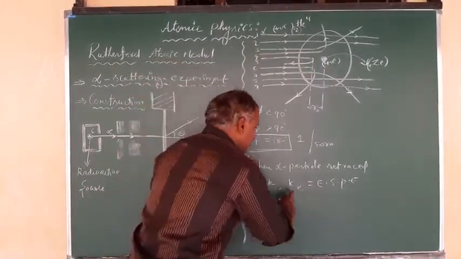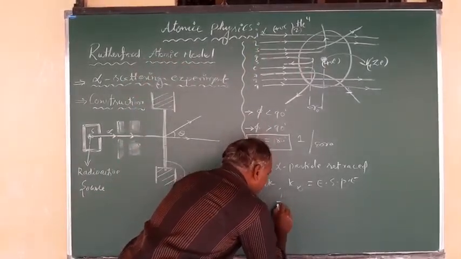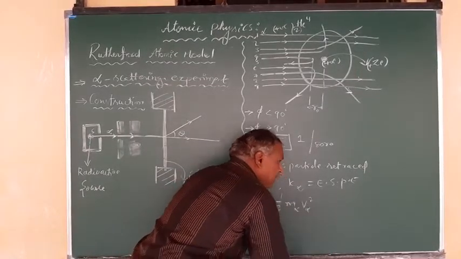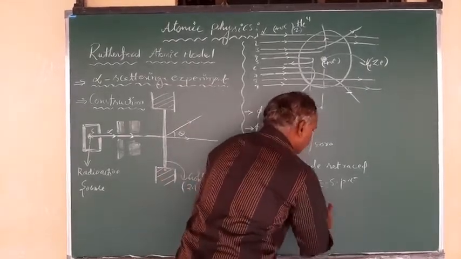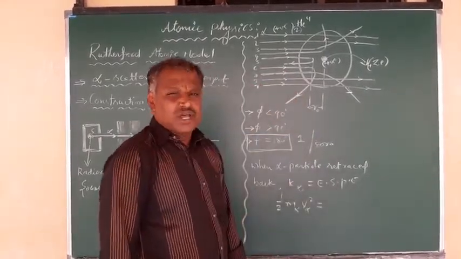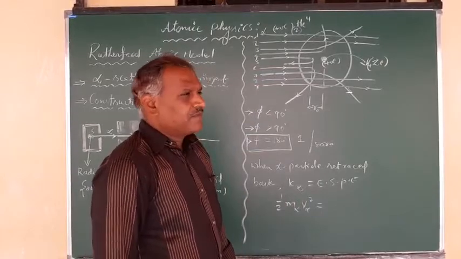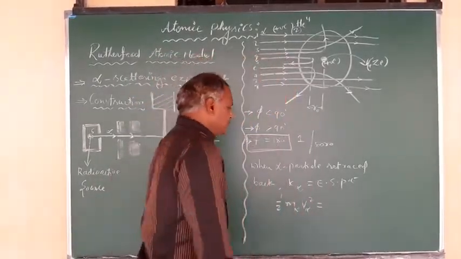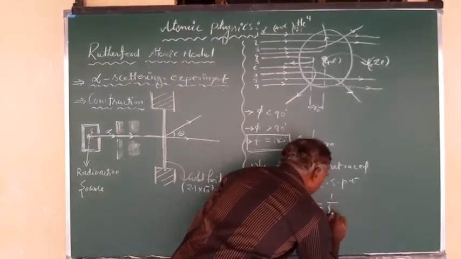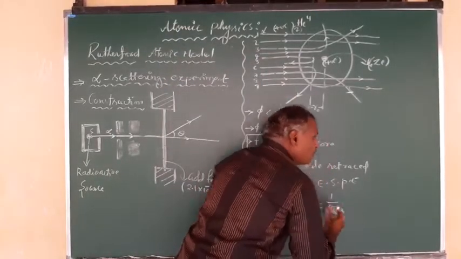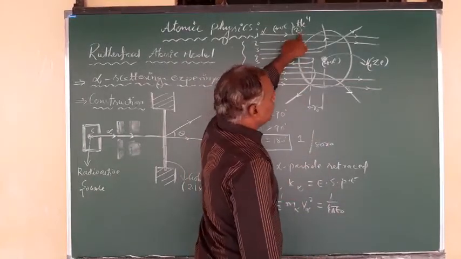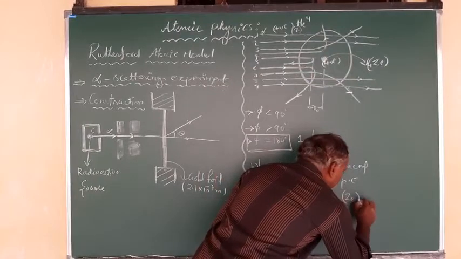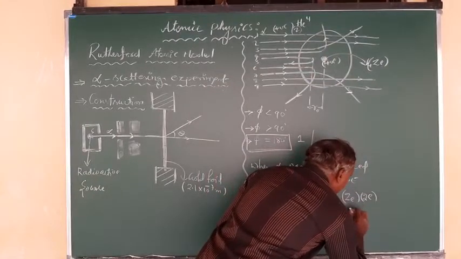Therefore, the kinetic energy of the alpha particle, half the mass of the alpha particle times the velocity of the alpha particle squared, is equal to the electrostatic potential energy between any two charges. It is given by 1 by 4 pi epsilon naught q1 q2 by r, right? So here I can write 1 upon 4 pi epsilon naught, q1 is 2e, q2 is Ze, Ze into 2e upon r.